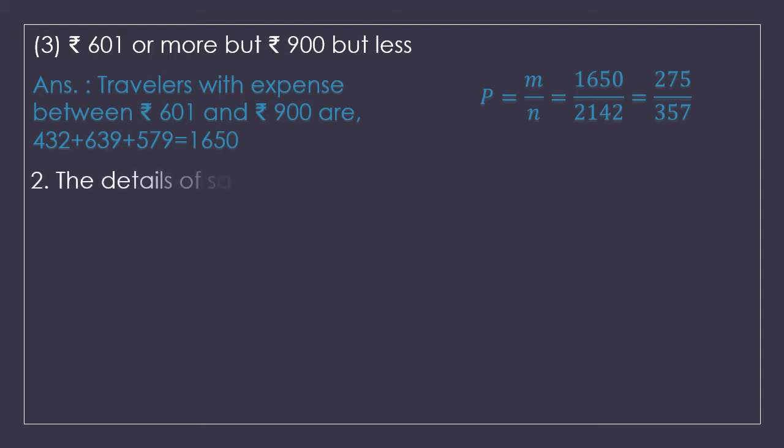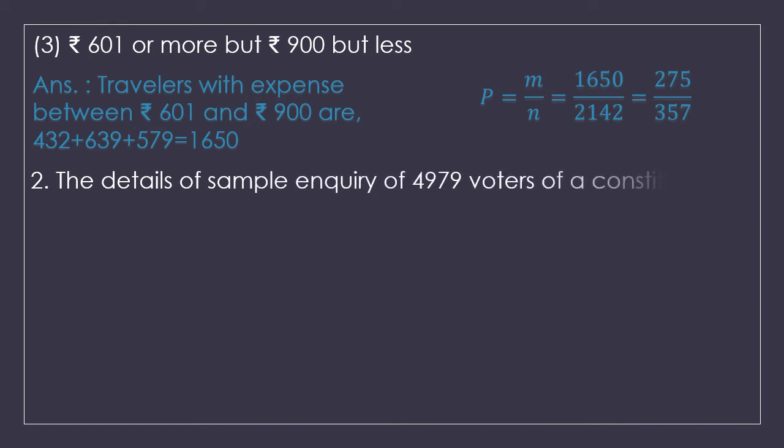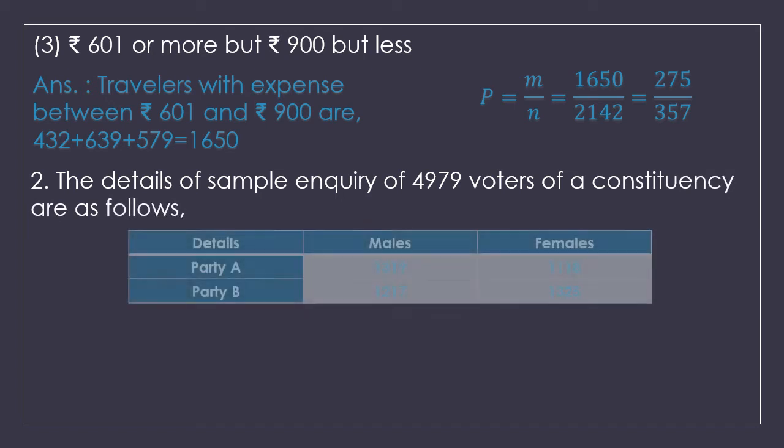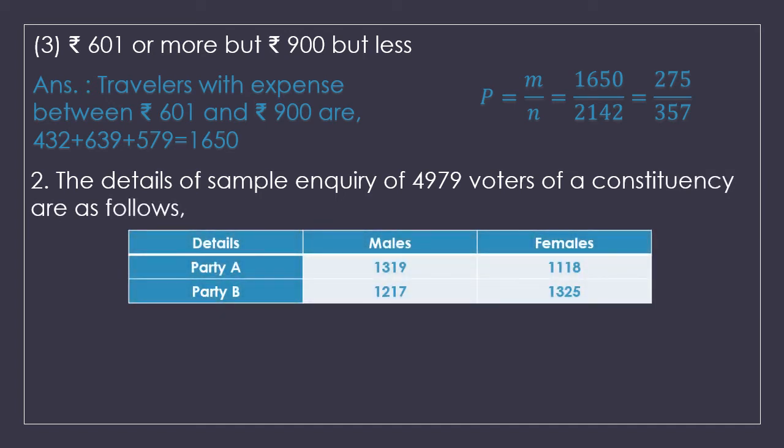Second question. The details of a sample inquiry of 4979 voters of a constituency are as follows. The table gives males and females who support party A and males and females who support party B. You can find vertical and horizontal totals if you want.